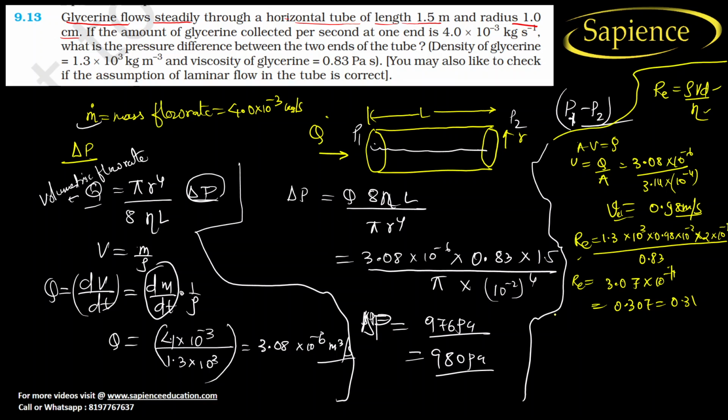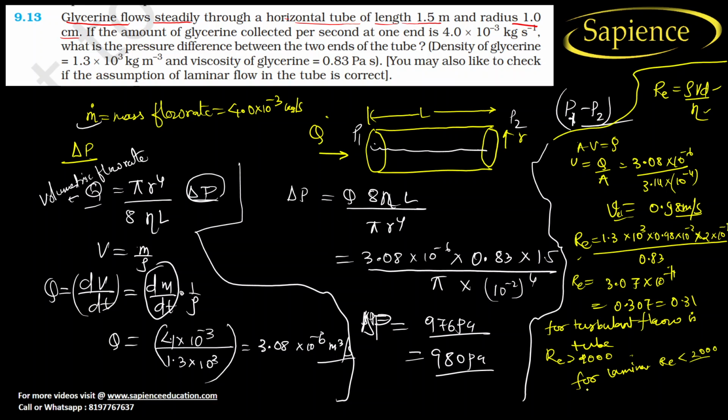But we know that for turbulent flow in a tube, Re should be greater than 2000. But for laminar flow, Re should be less than 2000.